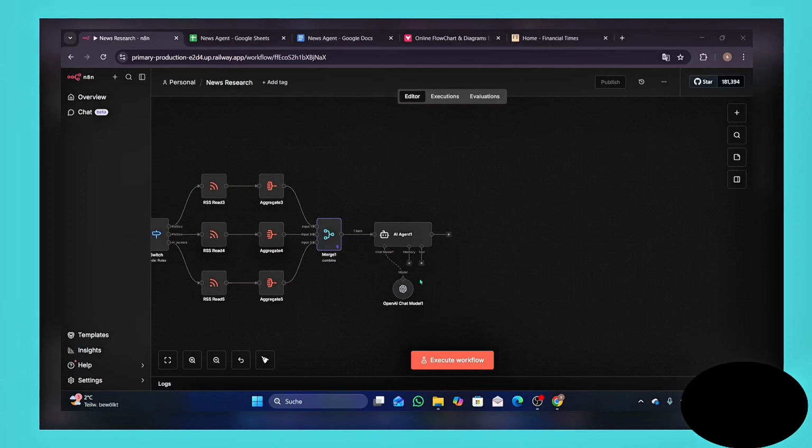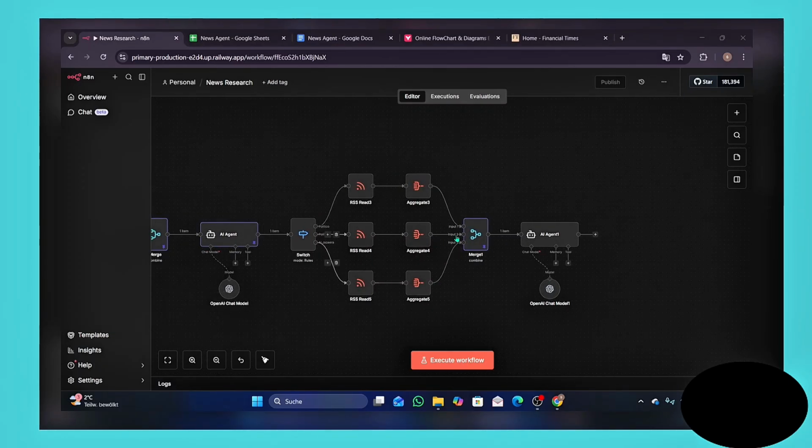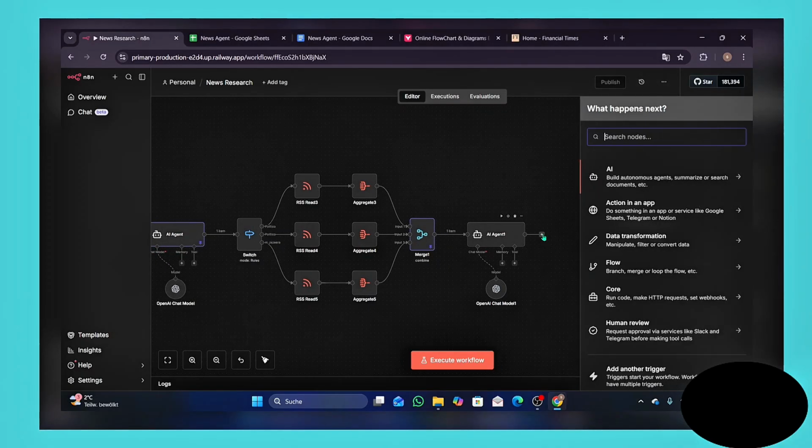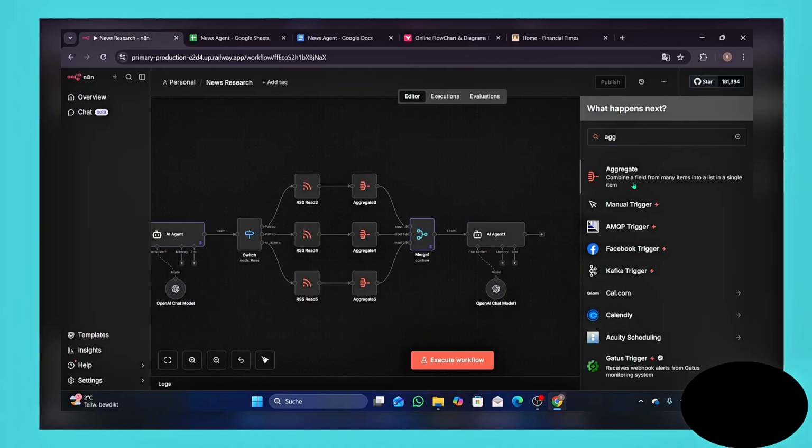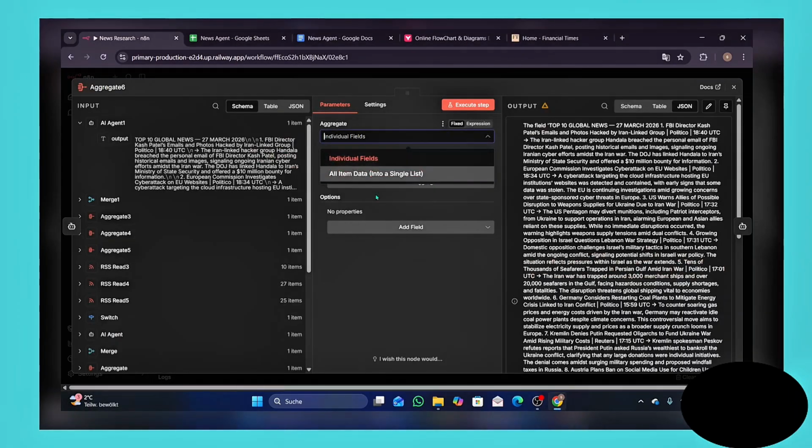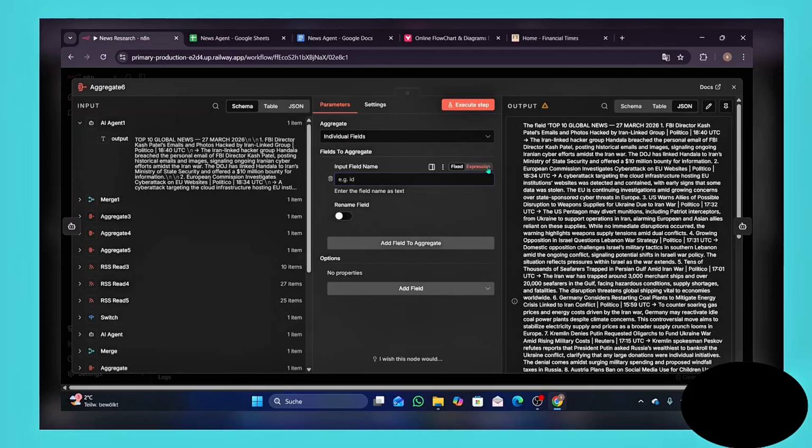Now it's very important to understand that we only have two batches of data. We have this first batch from our AI agent that was for finance, and the batch from our AI agent that is for politics. And we're going to do the same thing that we already did 100 times before. So we're going to aggregate all the data into one set. You need to choose the option individual fields, because if you would choose this all item option, it would only use the data from our second AI agent and not from our first AI agent. So choose individual fields, then add fields to aggregate expression, and choose this and paste it in there.